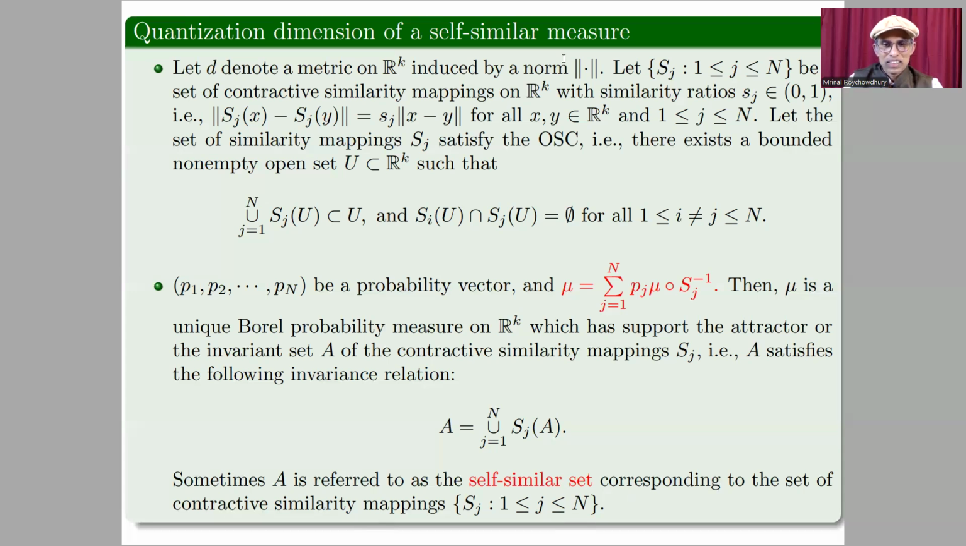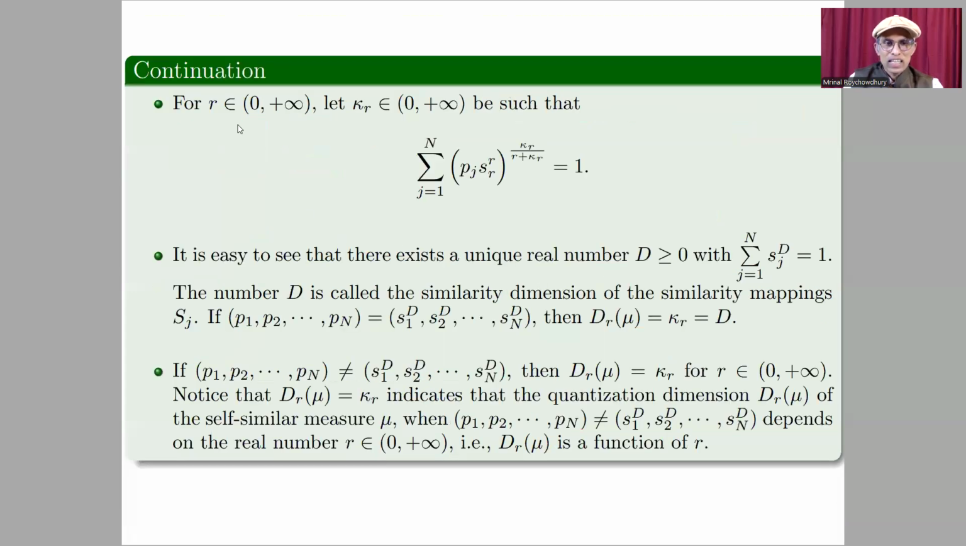Now, let R be a positive real number and kappa R is this, be such that this. Remember, when kappa R is positive, it satisfies this relationship. That means kappa R is unique, for which this is true. It is easy to see that there exists a unique real number D, which is non-negative. Also, this is true. The number D is called the similarity dimension of the similarity mappings Sj. Also, you'll get this in any fractal geometry book.